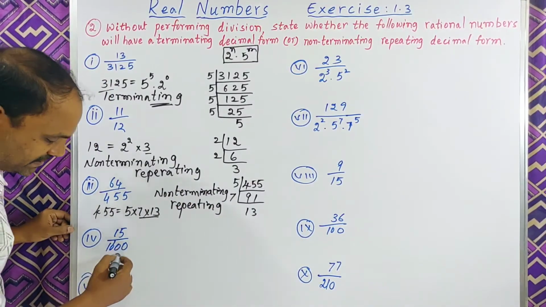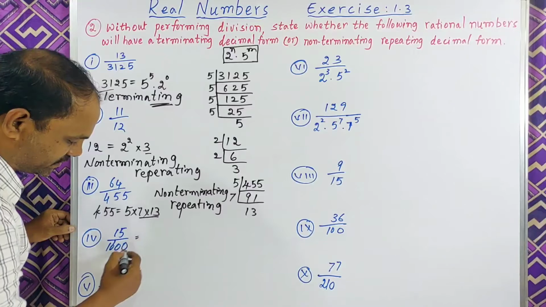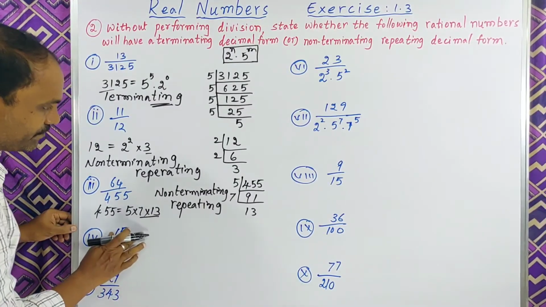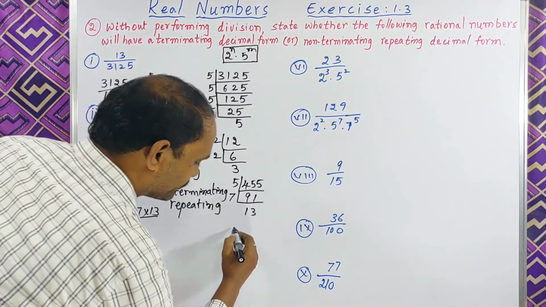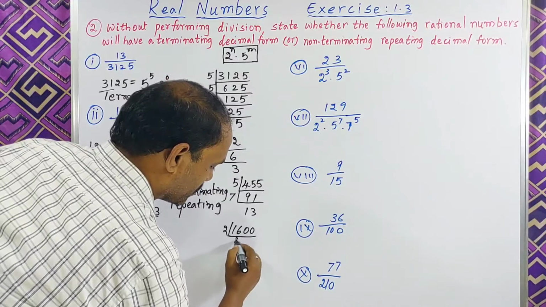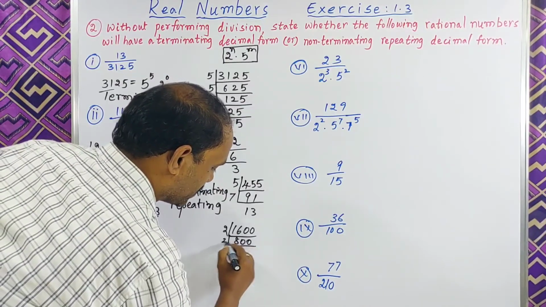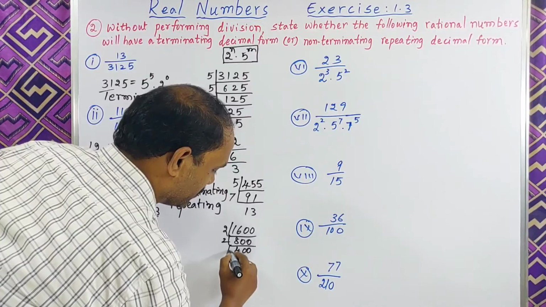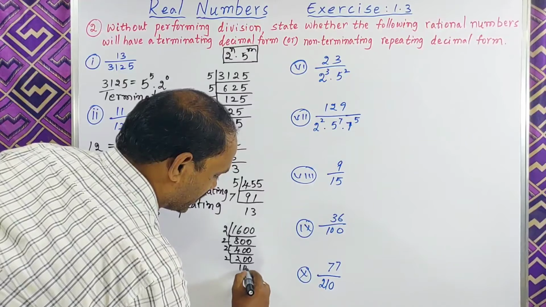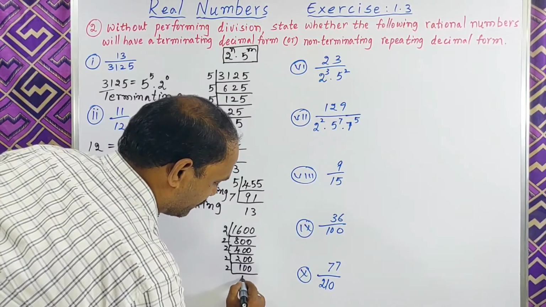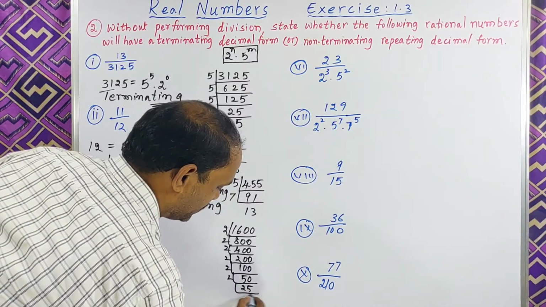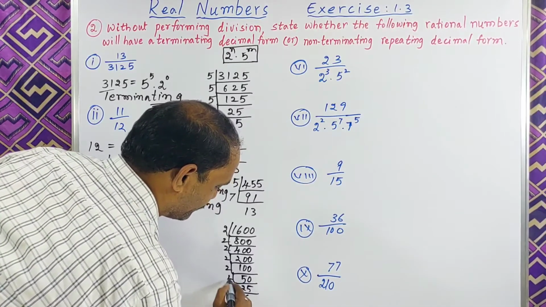Yes, now this one, 1600. How can we write this 1600? 2 eights are 16, 0, next 2 fours are 8, 0 0, next 2 twos, next 2 into 100, next 2 fifties, 2 twenty-fives, next 5 fives.